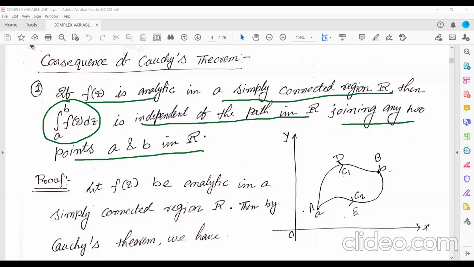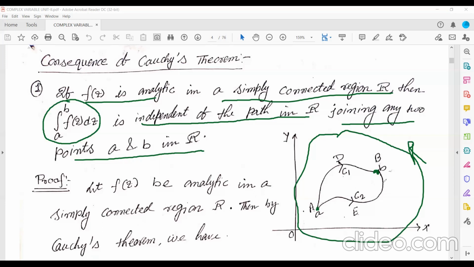What does it mean? That means, suppose you have a region, this one. Suppose this is the region R, and this is a simply connected region. I am considering 2 points here. This is the point A and this is the point B. Now, we can join in any way, no problem at all.